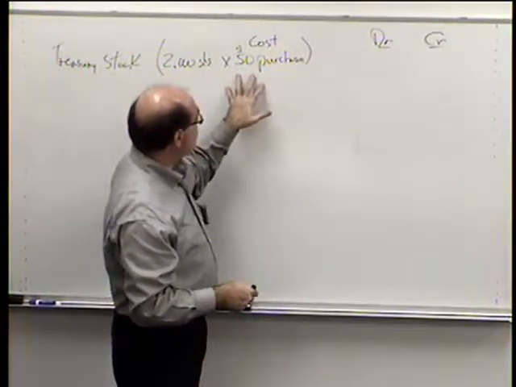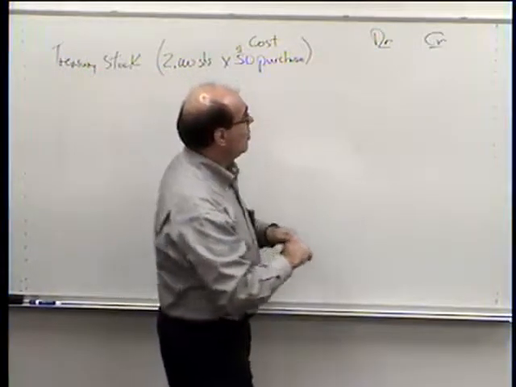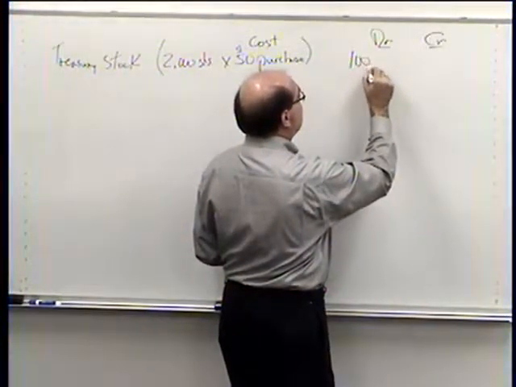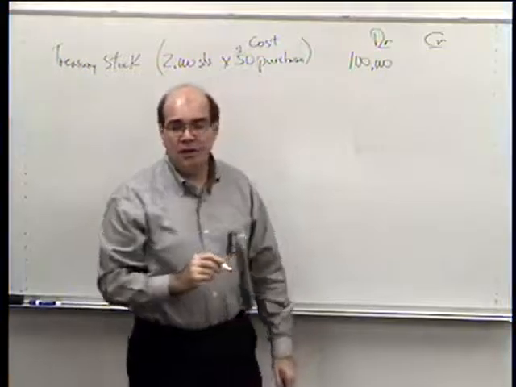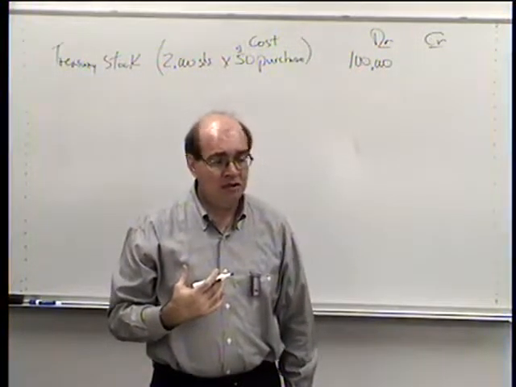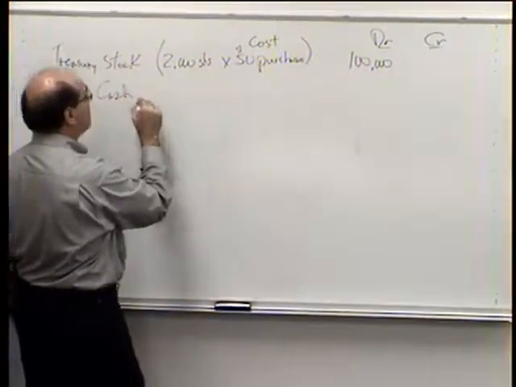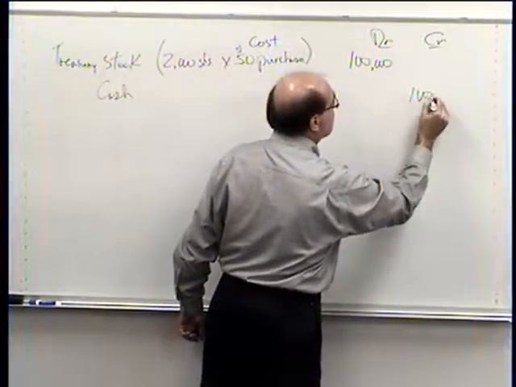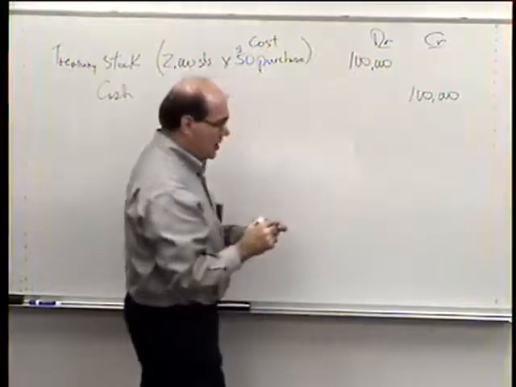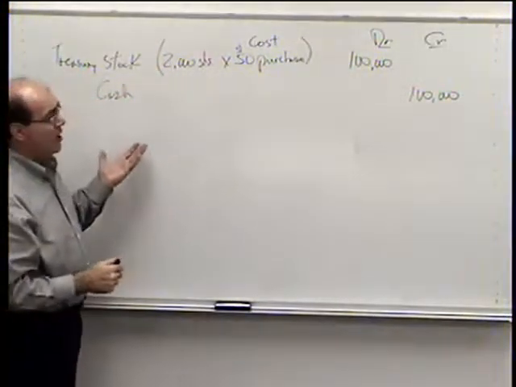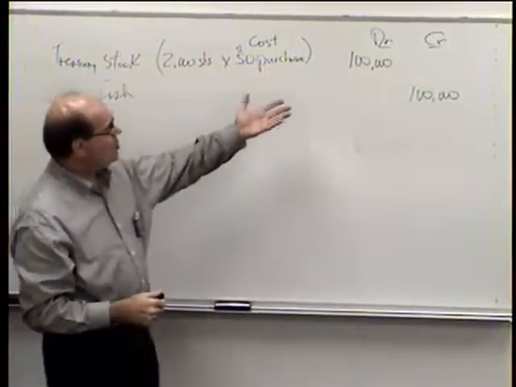We're going to take the 2,000 shares, multiply it by what we paid for it, and now what we have is $100,000. Since we paid for it, what do you think the other side of the entry is? Cash. Now that makes sense. The cash went away, so the asset went down. That's a credit. But why are we debiting a stock account?